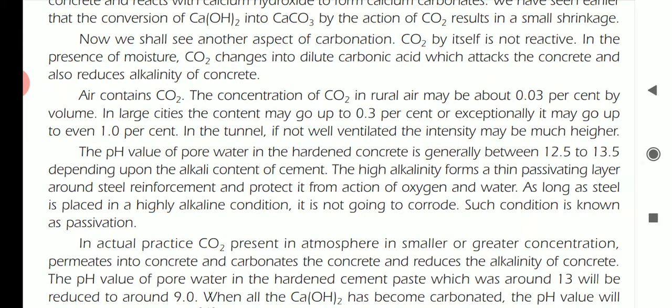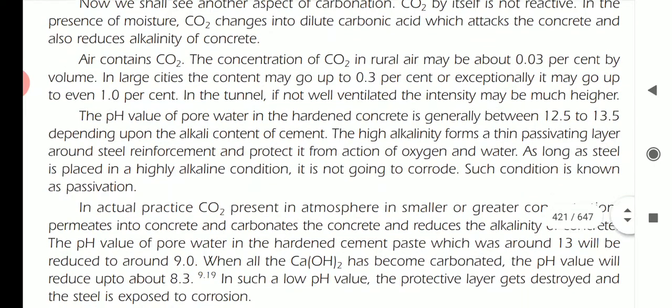Air contains CO2. The concentration of CO2 in rural air may be about 0.03% by volume. In large cities, the content may go up to 0.3%, exceptionally up to 1%. In a tunnel, if not well ventilated, the intensity may be higher.